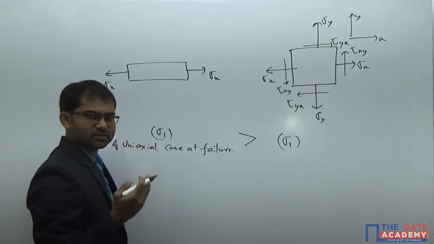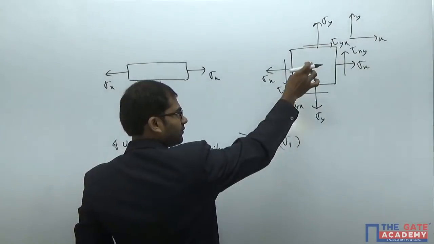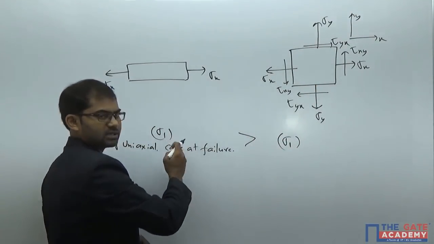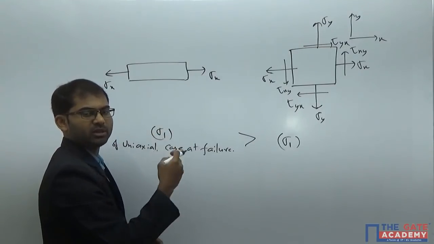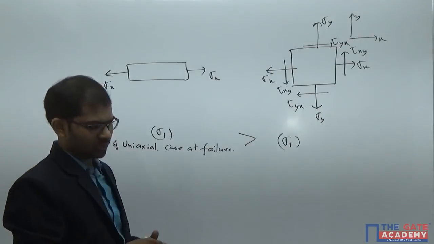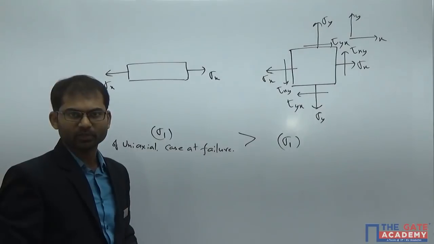For example, if it is the maximum shear stress theory, here you will be taking maximum shear stress, and here also you will be taking maximum shear stress of this case, and we compare. So our parameter should always come less than this value here. Otherwise, you will be experiencing failure. Later we can check how authentic it is, and for how many types of materials our particular theory of failure is valid. That we can decide.